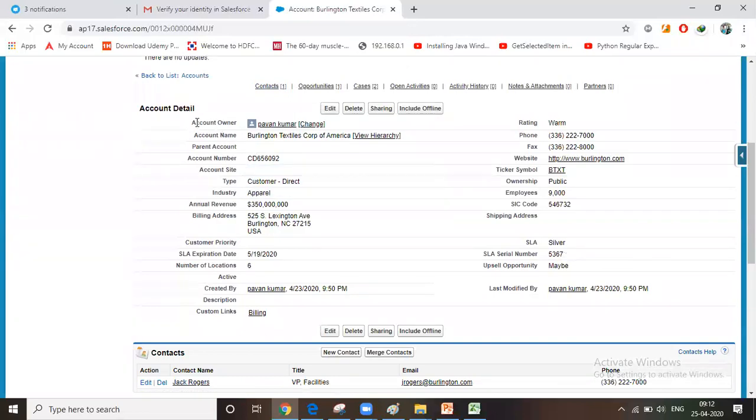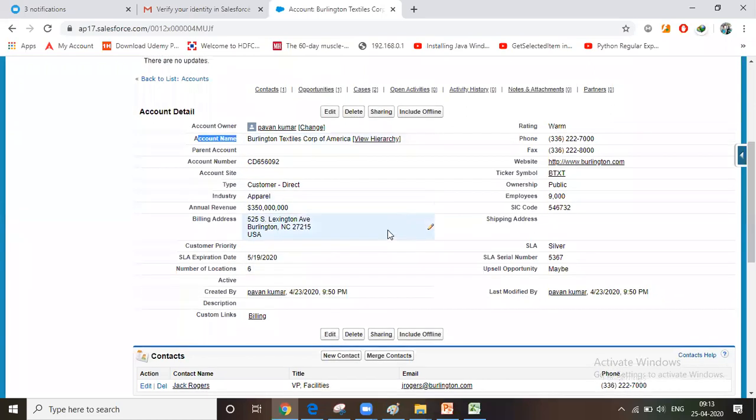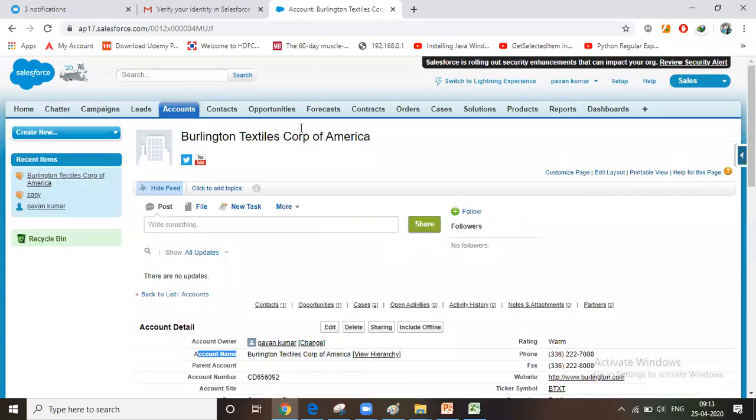In Salesforce, account owner is a column, account name is a column, parent account is a column, phone is a column. But in Salesforce terminology, we call it a field. Phone is a field. Account name is a field. And this is data. Data is nothing but a record. You got the terminology right? Any doubts in that?